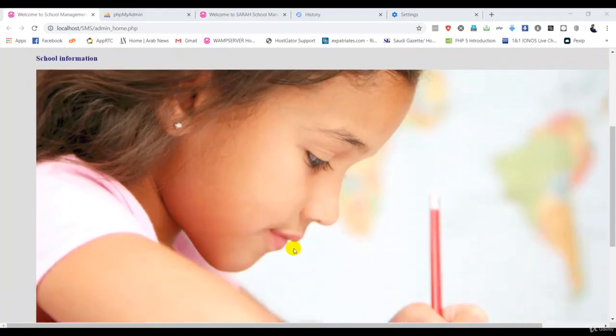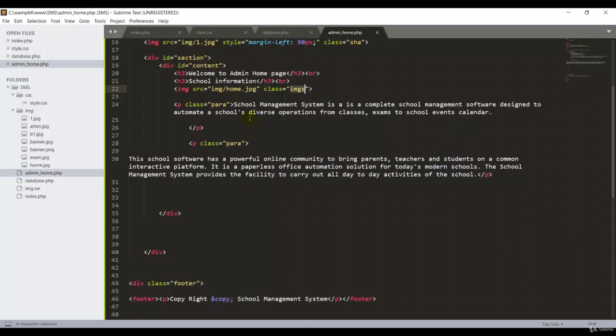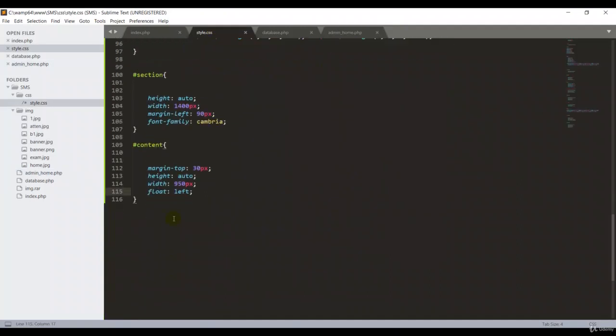Go back to my admin home.php. I already created the class name, imgs. Then go back to style.css, dot imgs, open curly braces. For the image, the height should be 200 pixels, semicolon, and the width 200 pixels.